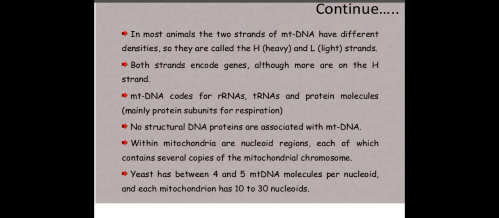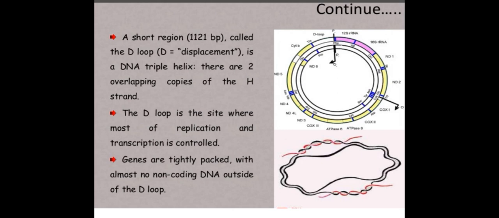Within mitochondria are nucleoid regions, each of which contains several copies of the mitochondrial chromosome. Yeast has between 4 and 5 mtDNA molecules per nucleoid, and each mitochondrion has 10 to 30 nucleoids. A region called the D-loop, or displacement loop, is a triple helix, with two overlapping copies of the H strand.